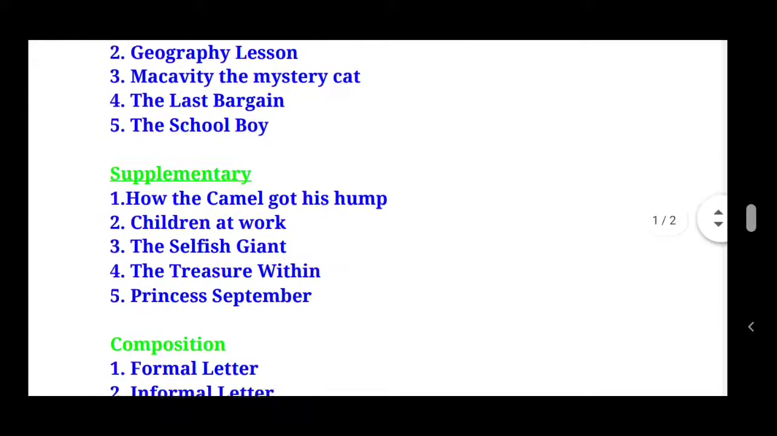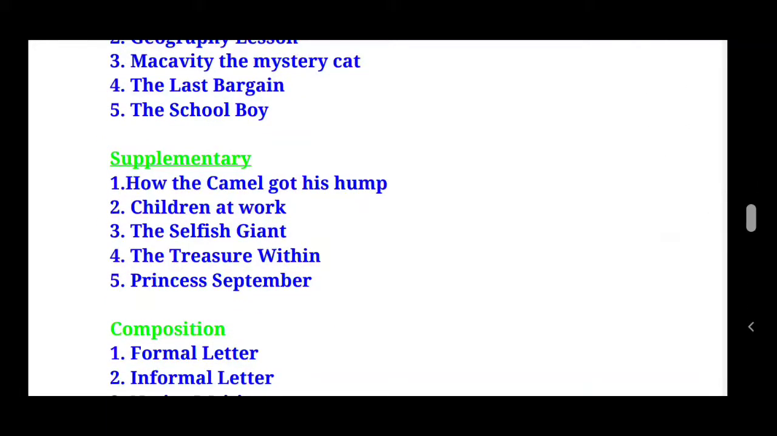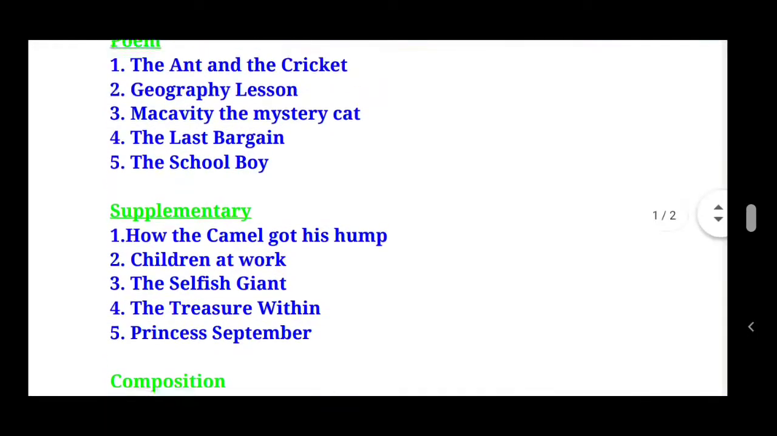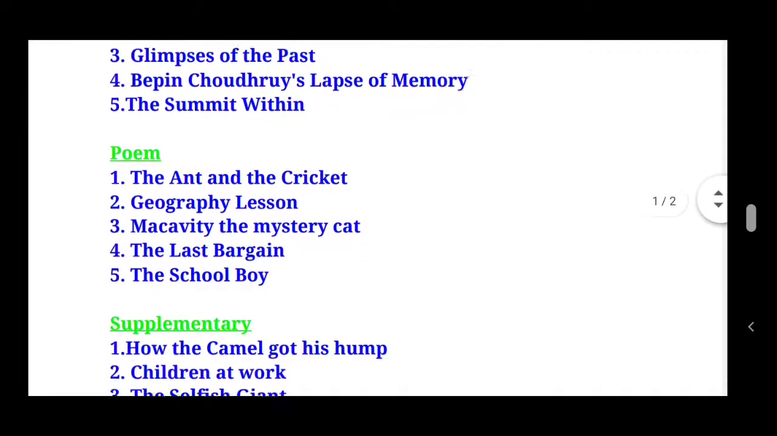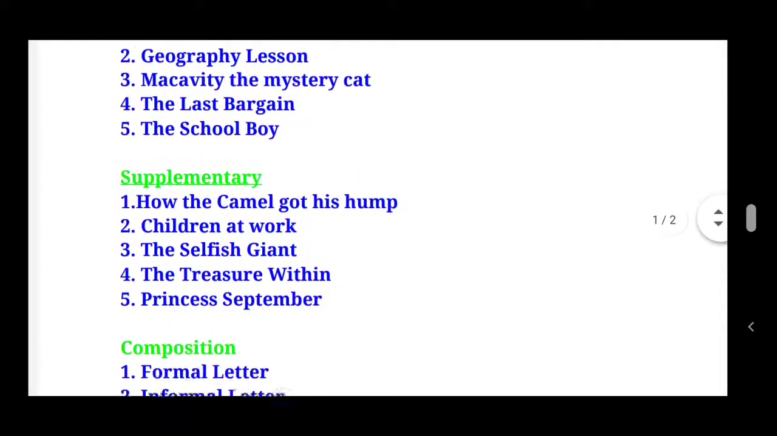Let's move on to the supplementary. Same thing, 5 supplementaries. First, How the Camel Got His Hump. Second one, The Children at Work. Third one is The Selfish Giant. The fourth one is The Treasure Within. And fifth one at last, Princess September. So these are the 5 chapters from the literature side, children: prose, poem and supplementary areas.